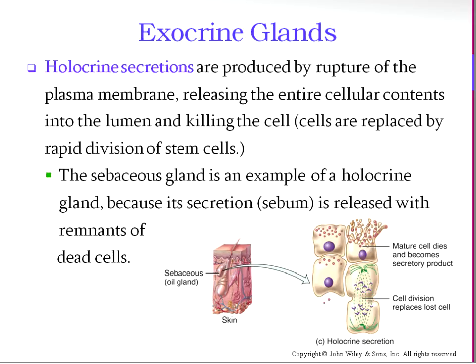What's happening in this picture? This is cell division. If you are losing entire cells as secretion, then you're going to need to replace them at a pretty fast rate. So that's what this picture here is showing, is a faster rate of mitosis. So cell division, replacing the lost cell, putting a new one out there.